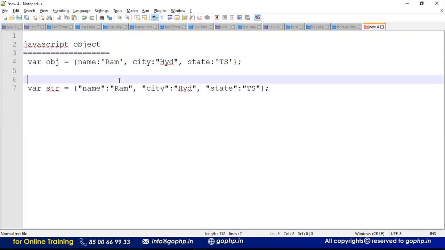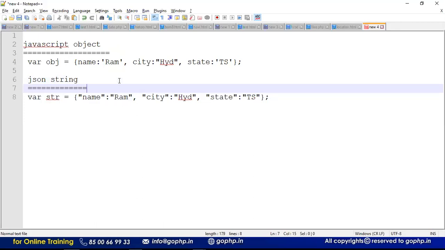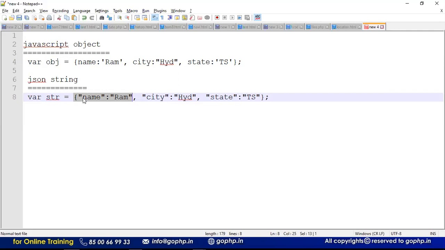This is a JSON string, nothing but a JSON object, right? In the form of JSON. So what is the difference we observed here? A JavaScript object is a key and value pair combination. This is also a key and value pair combination, but each key should be in double quotes. A JSON string will always be in double quotes, guys, so try to use double quotes here. Yes, double quote and double quote. The value may be in either double quote or single quote, no problem.